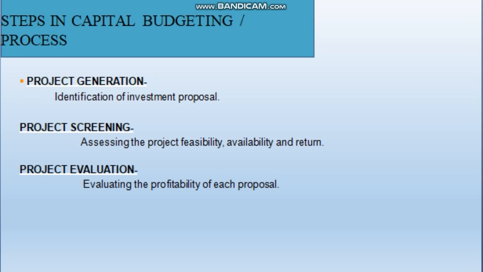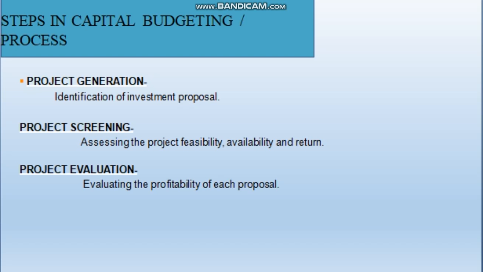Cash flow includes two types, that is cash outflow and also cash inflow. So let us see what cash flow is. In capital budgeting decisions, the cost and benefit of projects are measured in terms of cash flows, and cash flow may be cash outflow or cash inflow.